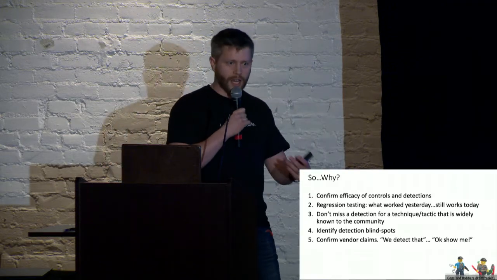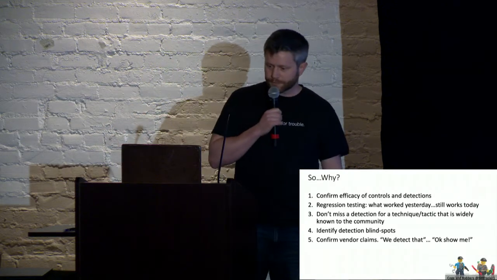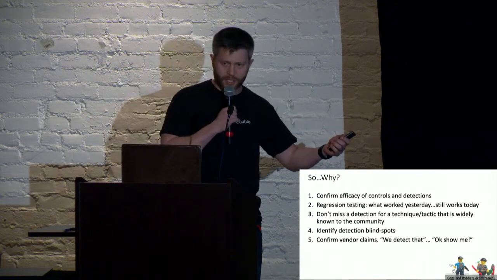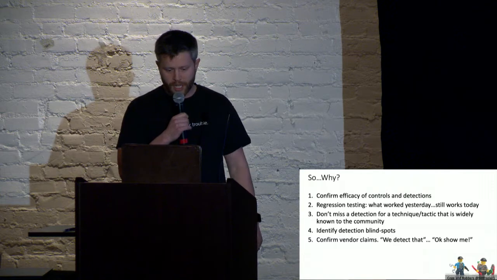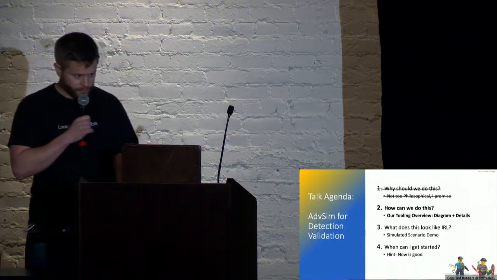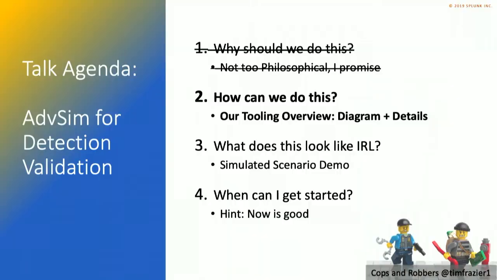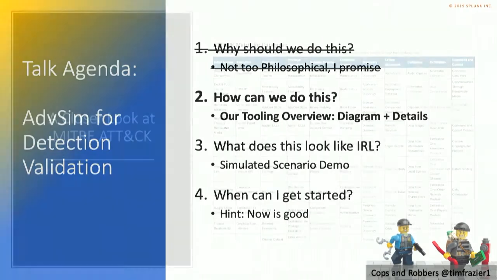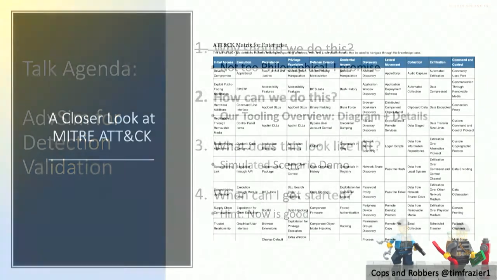All right. You want to make sure that if there's stuff that's common out there, we're getting a better taxonomy and library of these techniques. We want to make sure that we see those. Then we're talking about if we think we see something, but we really don't, that's a blind spot. And then finally, we've got to confirm what the vendors are telling us. I am a vendor, I guess, so you've got to confirm what I'm telling you. All right, what does this look like? Or I should say, how can we do this? Hold on, I'm getting ahead of myself. Yep, how can we do this? That's what we're talking about next.